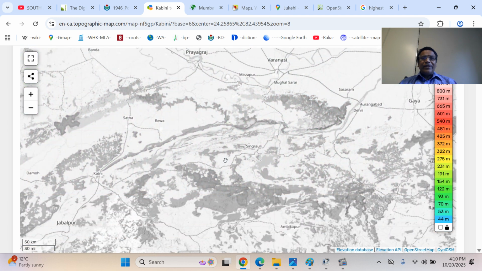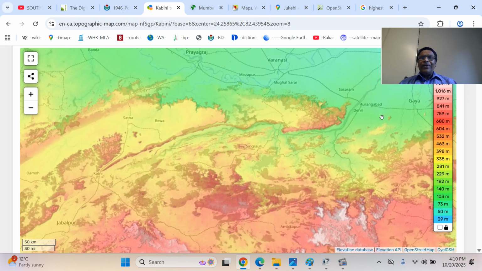What we are seeing here is Aurangabad and Dehri, Sasaram, Mughal Sarai Junction, Benares. This is the Rohtas Plateau region. Mohania, Bhabua, those districts exist there. Then the western part is Mirzapur. The Karmanashar River and Chandraprabha River come from this region and drain into the Ganga River. And this is the Rihand Dam.